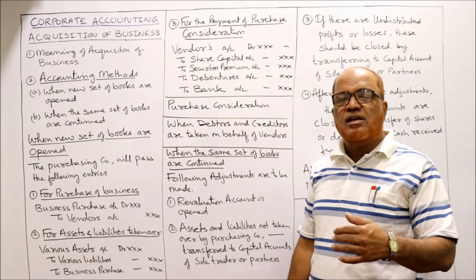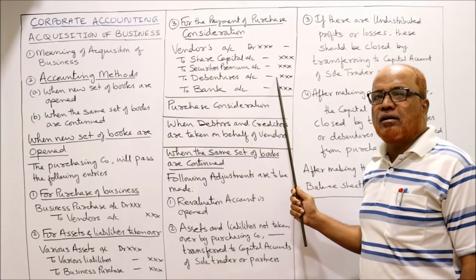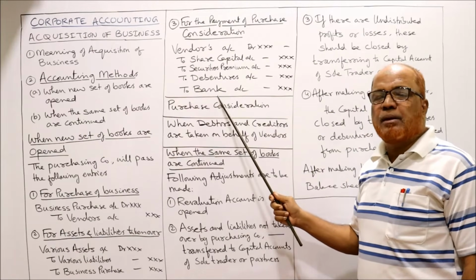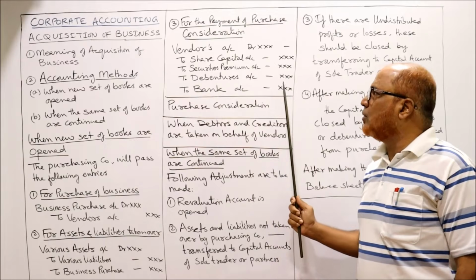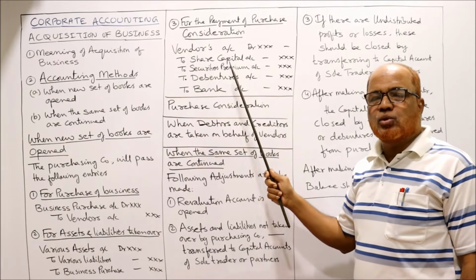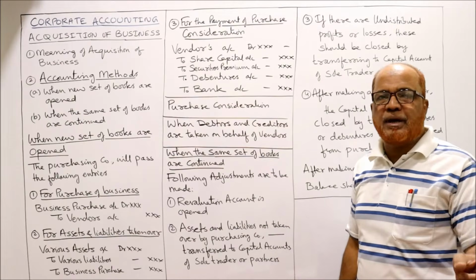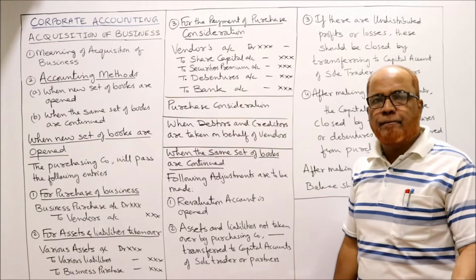Debentures. If the purchasing company also issues debentures, then the debentures account will be created. Then bank. If the company pays cash, the bank account will be created. So vendor's account debtor to share capital, to securities premium, to debentures, to bank, being the purchase consideration paid.